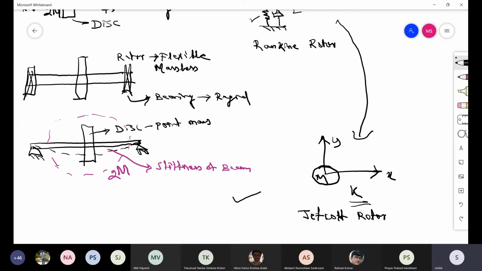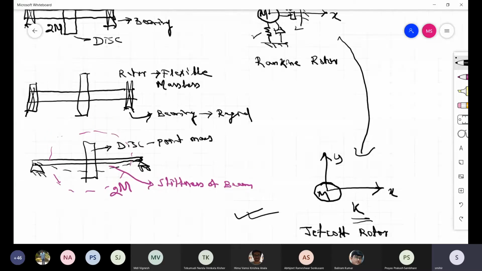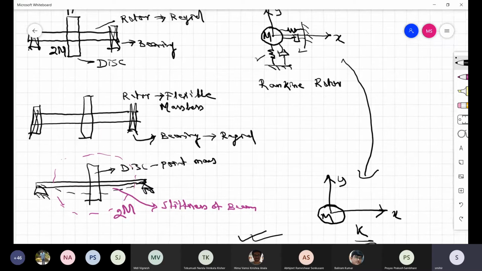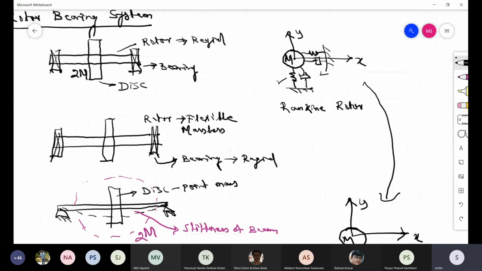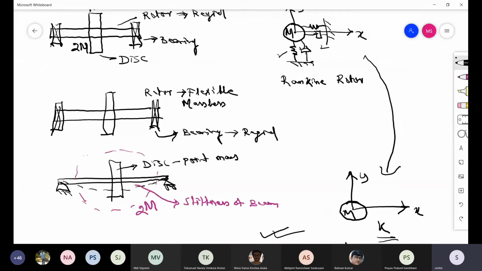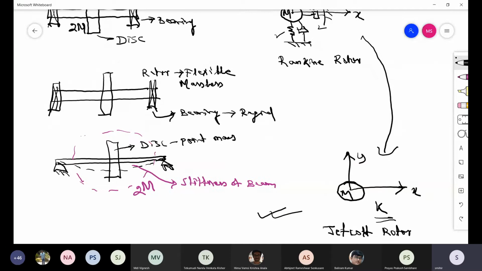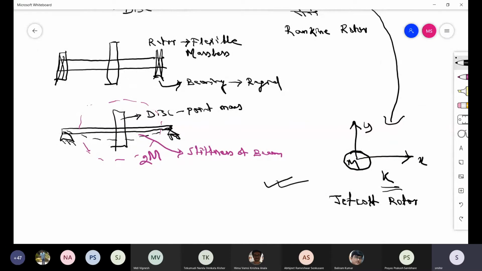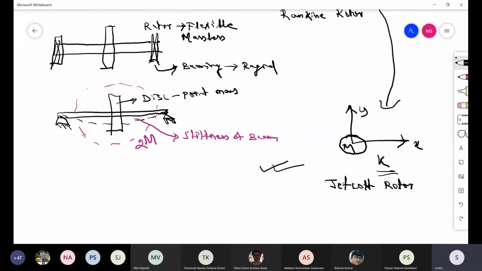So this model was slightly better than the previous Rankine model, where the rotor is assumed to be rigid, but in this case the rotor is flexible. But whatever you do, you can solve these with pen and paper analytically when you have 2 degrees of freedom, or not much complicated things. But in reality, these theories are not helpful in real situations or in industrial applications. So people generally don't use these theories now, because now you have very good computational facility.